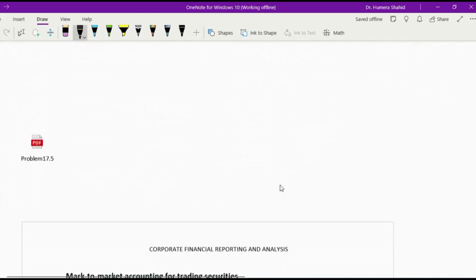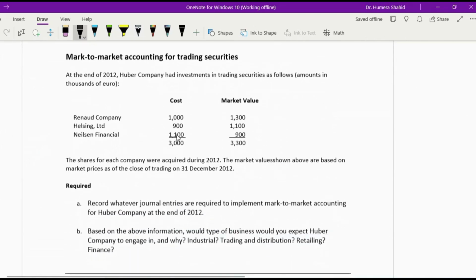Finally, the last question for the discussion is, at the end of 2012, Huber Company has investments in trading securities. Till now we were talking about available for sale securities. Now we have trading securities. As follows, amounts are in thousands of euros. So they have investments in 3 companies: Renat Company, Helsing Limited, and Nielsen Financials.